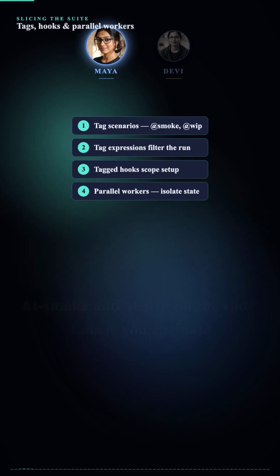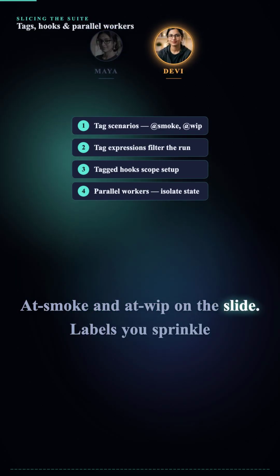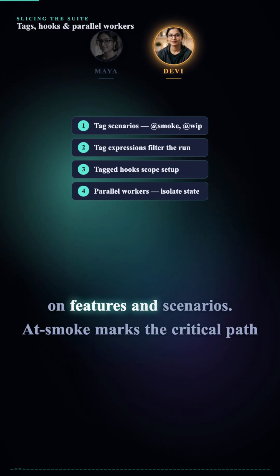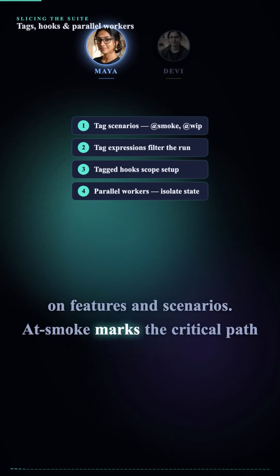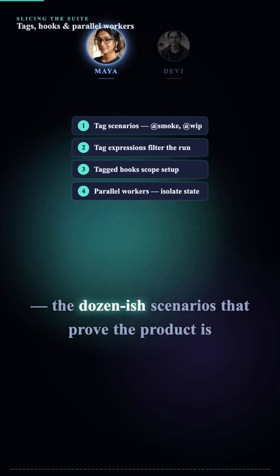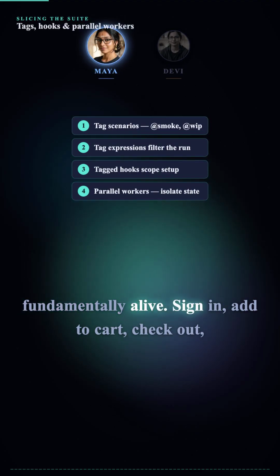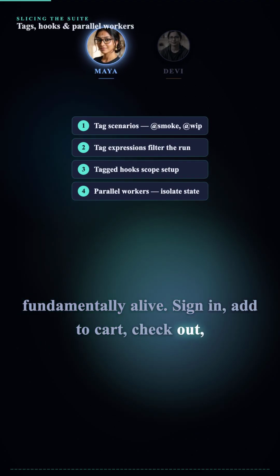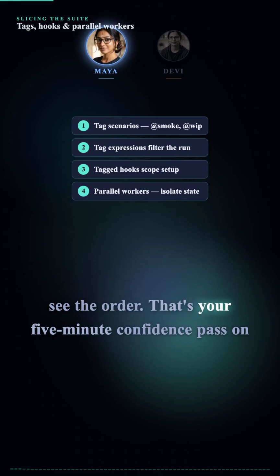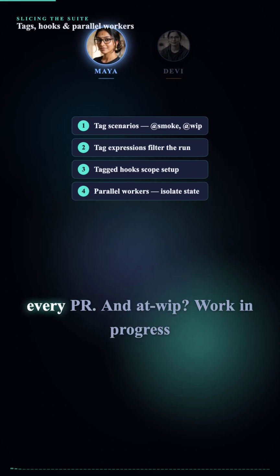Tags first. @smoke and @wip on the slide. Labels you sprinkle on features and scenarios. @smoke marks the critical path. The dozen-ish scenarios that prove the product is fundamentally alive. Sign in, add to cart, check out, see the order. That's your 5-minute confidence pass on every PR.